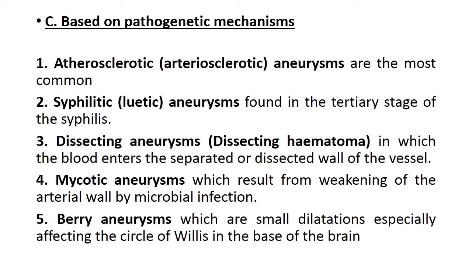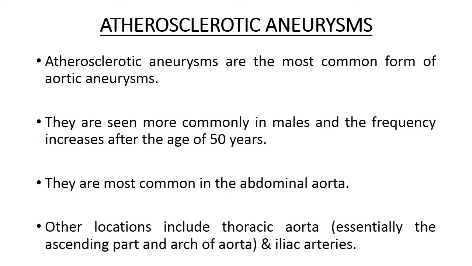Then dissecting aneurysms, also known as dissecting hematoma, in which the blood enters the separated or dissected wall of the vessel. Then mycotic aneurysms, which result from weakening of the arterial wall by any microbial infection. And a rare variety is berry aneurysms, which are small dilatations especially affecting the circle of Willis at the base of the brain. Now the most common variety is atherosclerotic aneurysms.